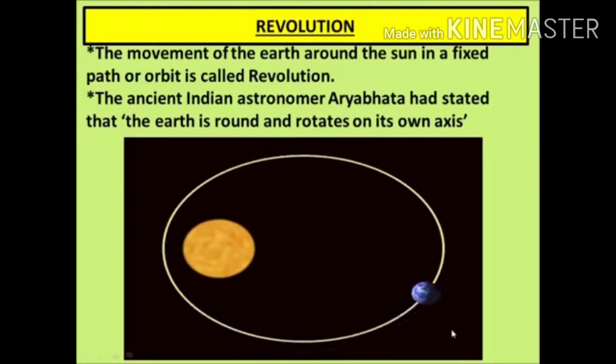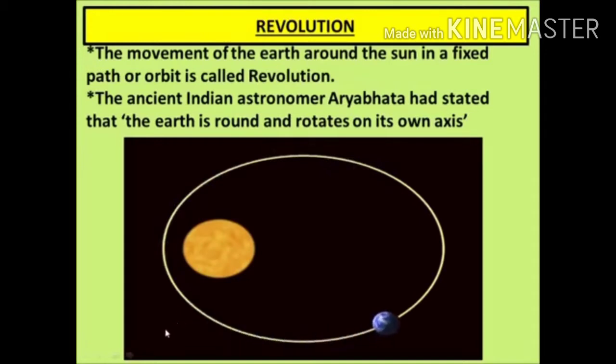Earth revolves around the Sun in its orbit, which is a fixed path. It is not changing its way. Earth takes 365 days and 6 hours to revolve around the Sun. Every fourth year, February has 29 days instead of 28 days. Such a year with 366 days is called a leap year.